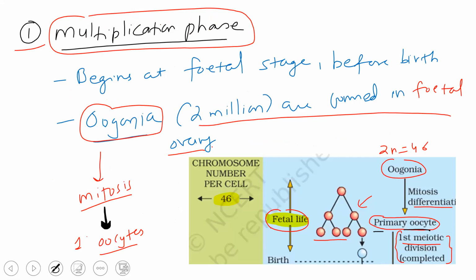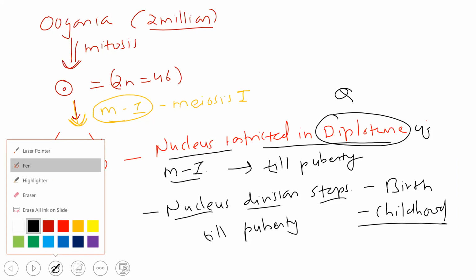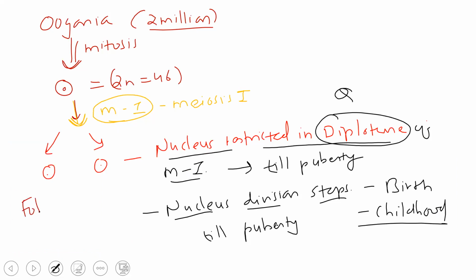This primary will basically develop into secondary and tertiary. So now coming back further, the follicle development will continue. Remember that the follicle development will continue, but the nucleus division will stop.